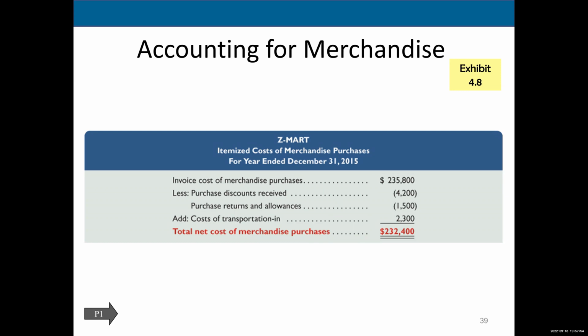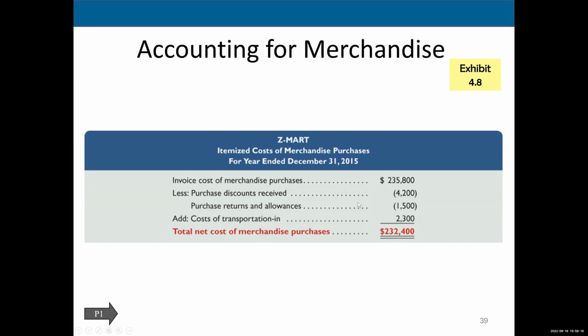The deal is, hey, if you pay me within 10 days, you can take 2% off. Well, if you pay your vendor within 10 days, then that merchandise didn't cost you as much as you thought. So you're going to reduce the cost of the merchandise. And that's why we less purchase discounts.